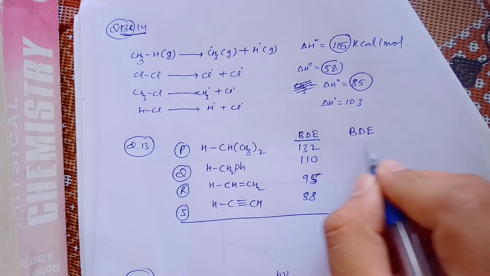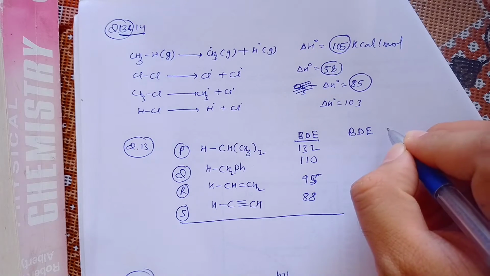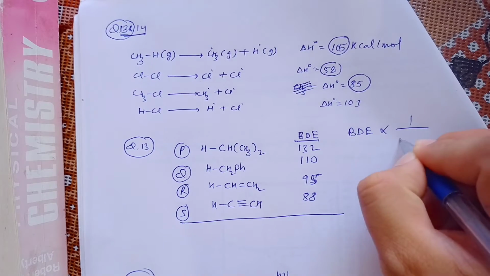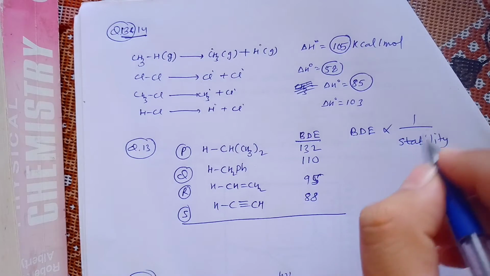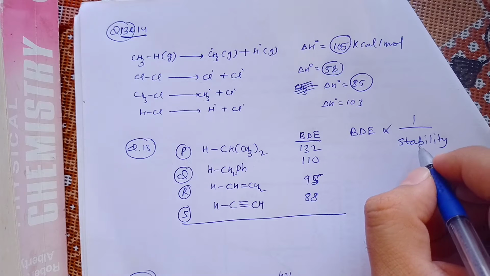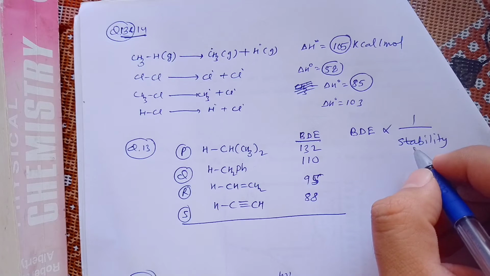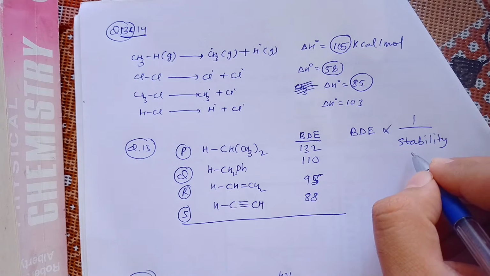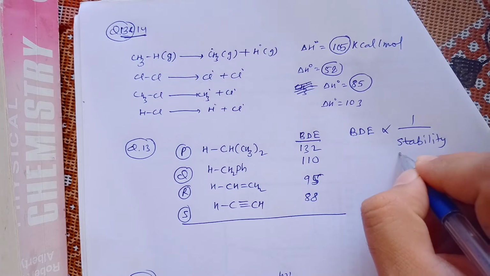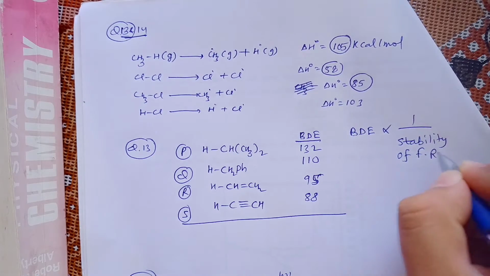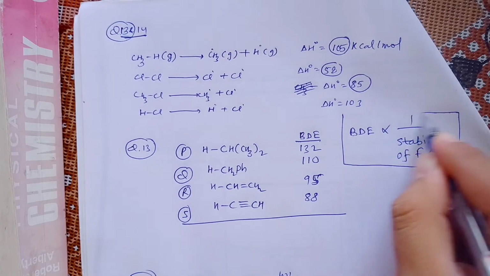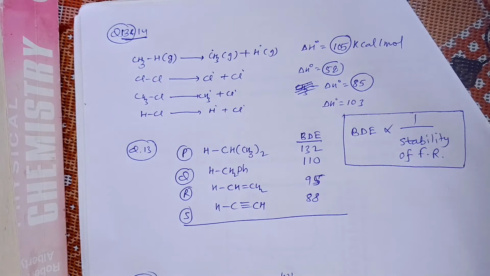it means whatever bond dissociation energy we are providing, that will be inversely proportional to the stability of the radicals which are formed. Because if you are giving more energy to break the stronger bond, then the radicals which will be formed will be less stable, they will be more energetic, because ultimately we are giving more energy, so the radicals become less stable. So bond dissociation energy is inversely proportional to stability of free radicals.